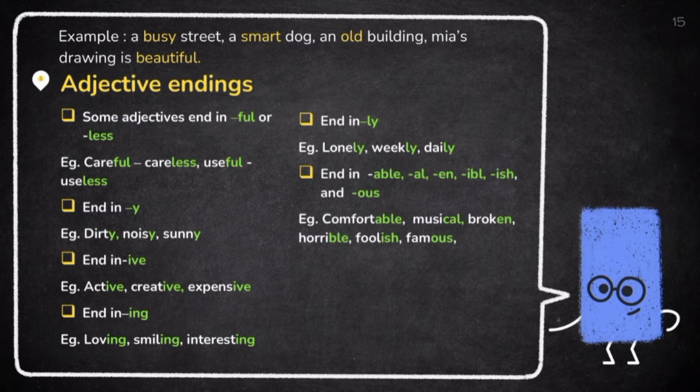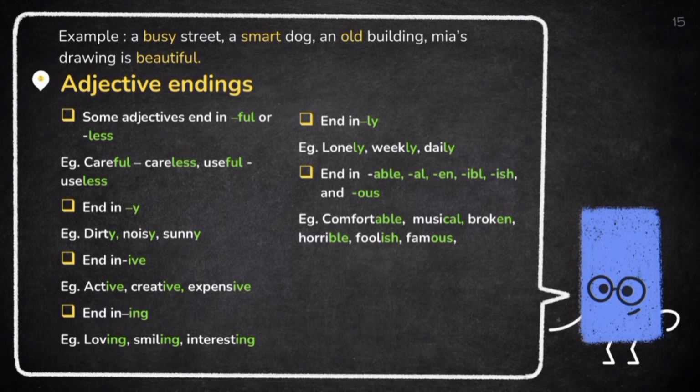Next, adjective endings. Some adjectives end in ful or less. For example, careful to careless, useful to useless, and in y. For example, dirty, and in ive. For example, active, and in ing.